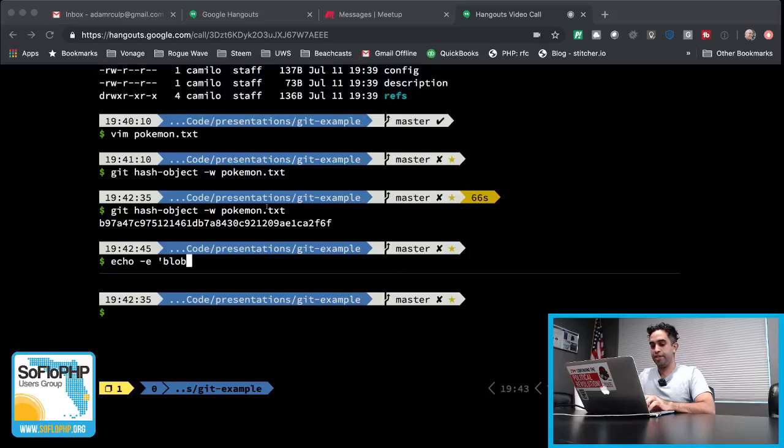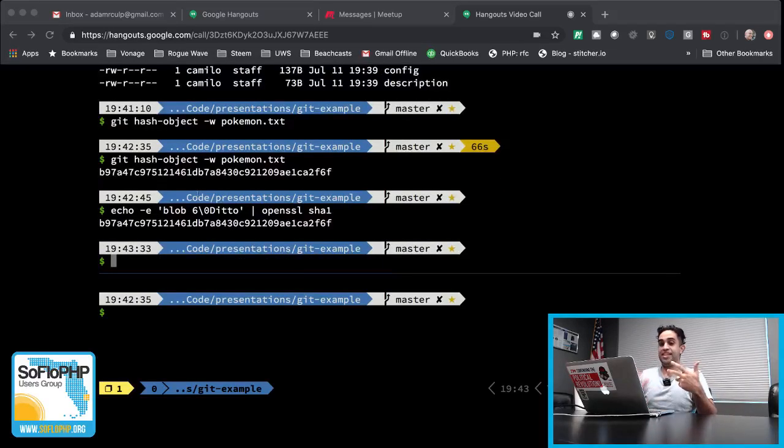by using SHA-1 via OpenSSL. And you can see that this isn't just the stuff that we have in the file. It also has a little bit of metadata. It tells Git that it's a blob. It tells it the length of the file, 6, which includes this little null character right here. But we get the exact same hash back in the end.